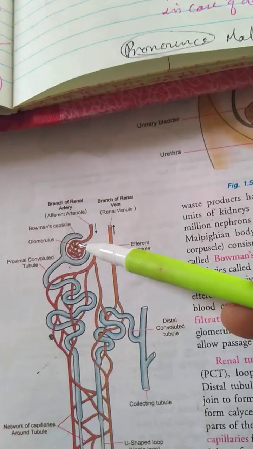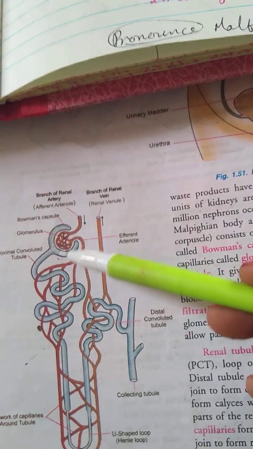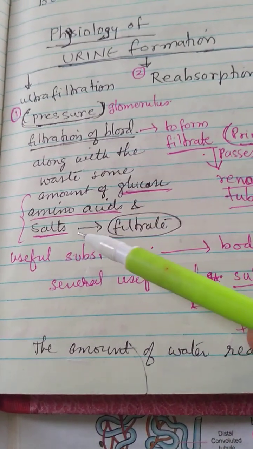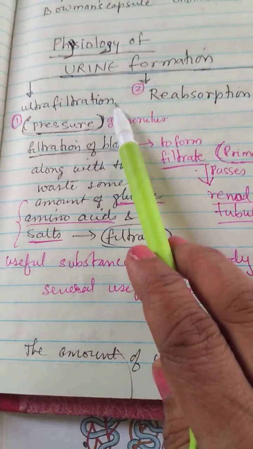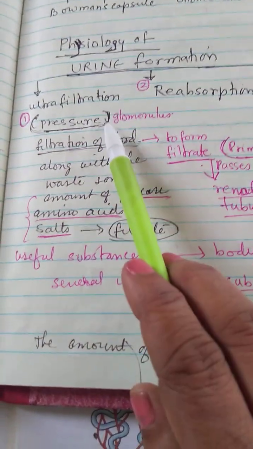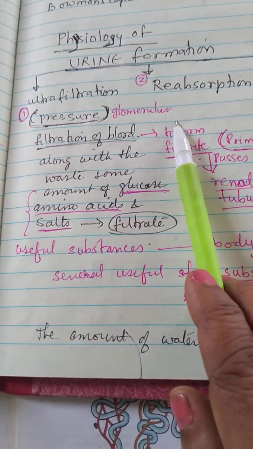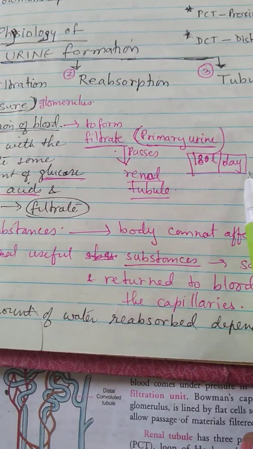So what happens when this filtration takes place? Along with the waste, some amount of useful substances are also secreted out. And what are they? They are glucose, amino acids and salt. So in ultrafiltration, filtration of blood takes place under pressure, and this happens in the glomerulus. The primary urine formed is 180 liters per day.